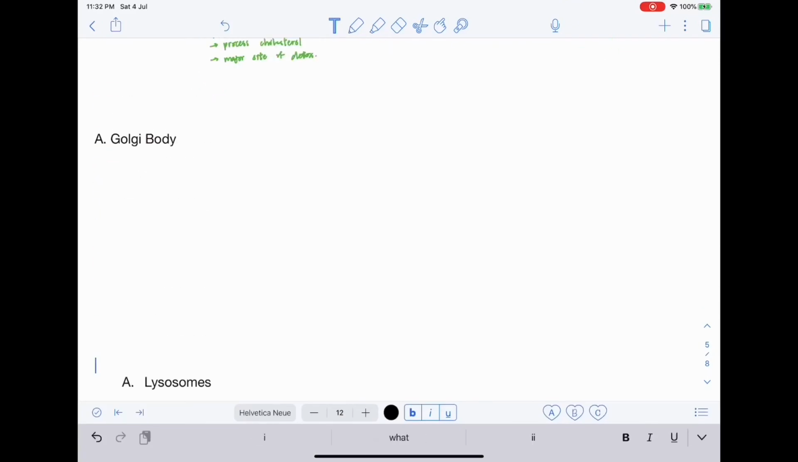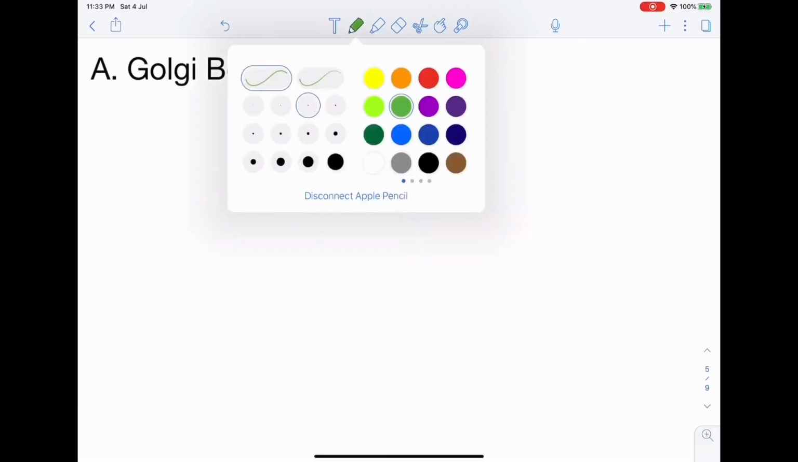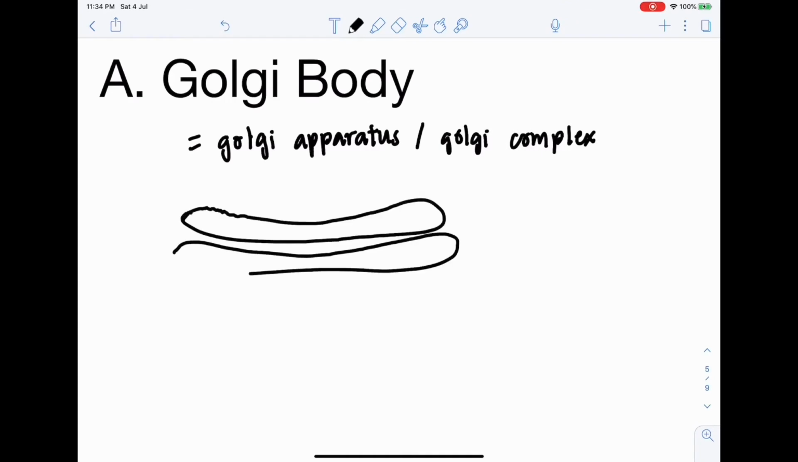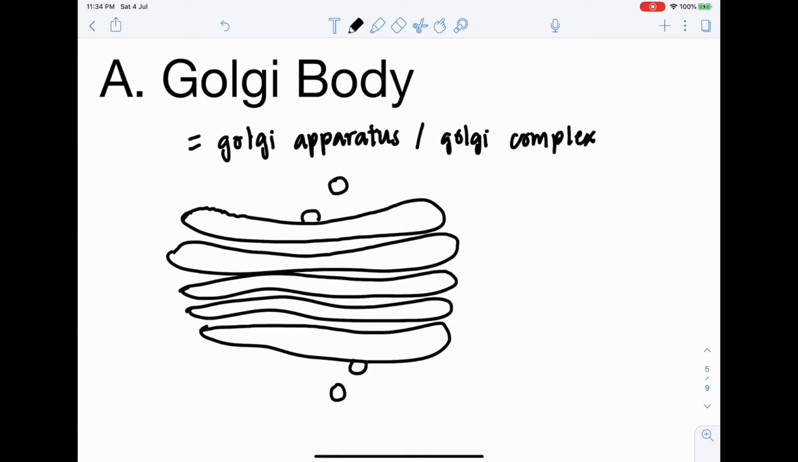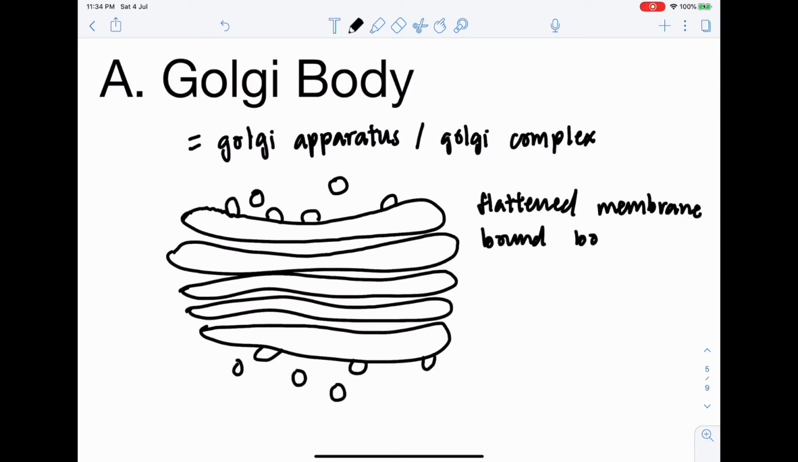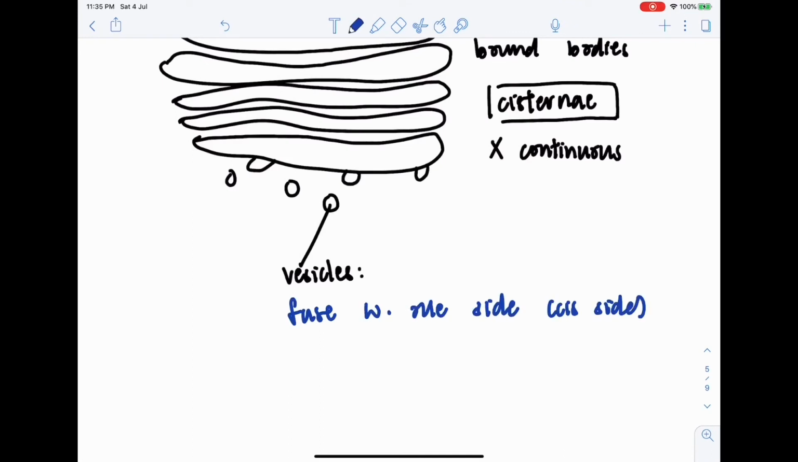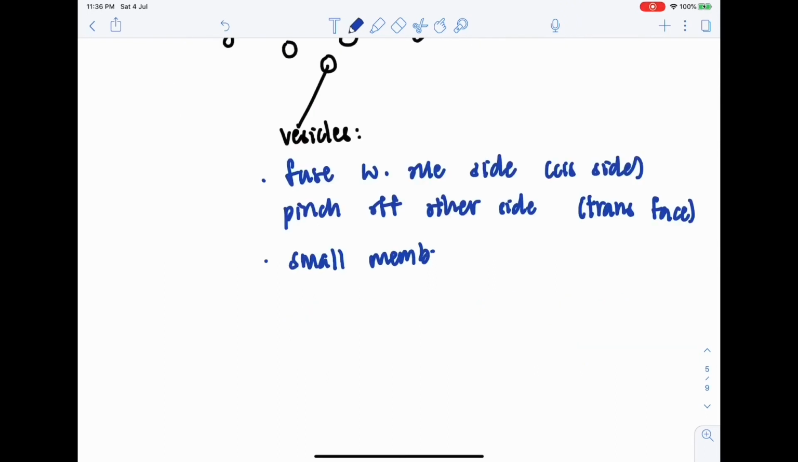The Golgi body. The Golgi body is also known as the Golgi apparatus or the Golgi complex. It is not physically connected, but connected through vesicles. The Golgi body consists of a stack of flattened membrane-bound bodies, also known as cisternae. The membrane system is not continuous with the nuclear envelope, unlike the endoplasmic reticulum. Vesicles can be seen fusing with one side of the Golgi body, the cis phase, and pinching off from the opposite side, the trans phase.